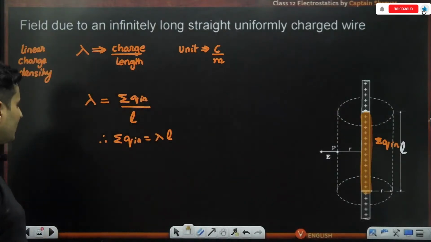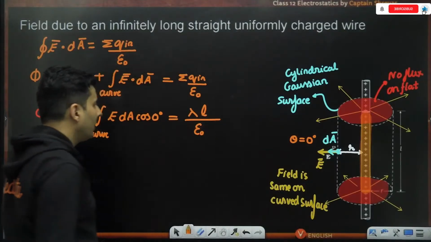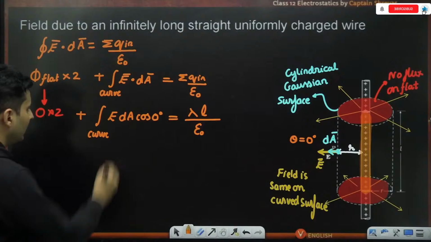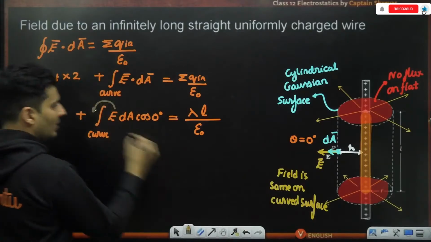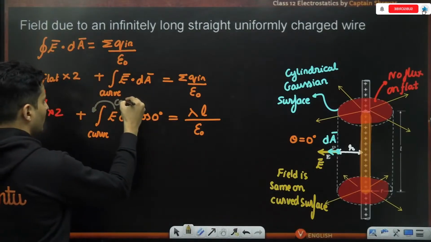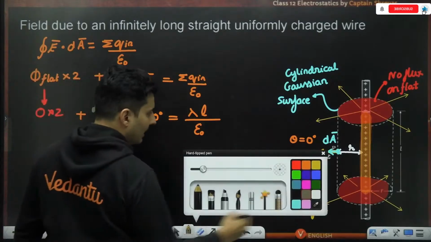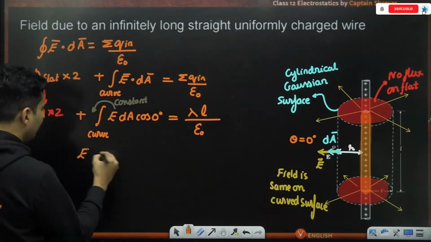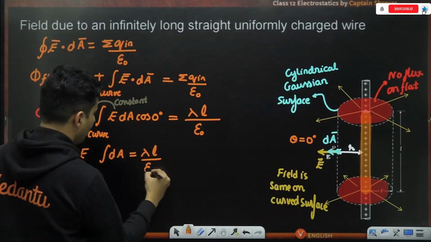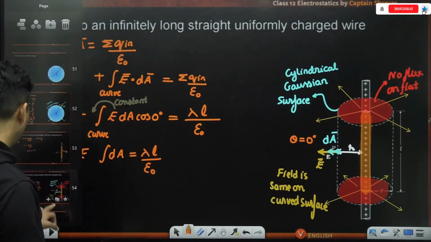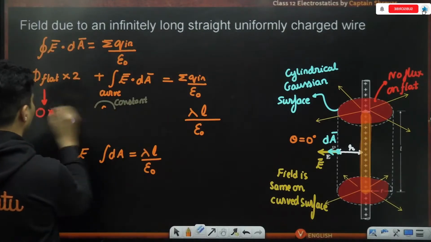Let me substitute that over here. I'll put lambda multiplied by L. This is 0, so forget it. This E being a constant will go outside, as I just told you. So I will be left with electric field into integration of dA equals lambda L by epsilon naught. Fair enough. Let me go on to the next slide and work with this.